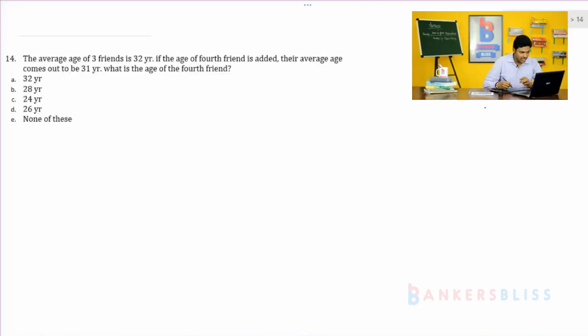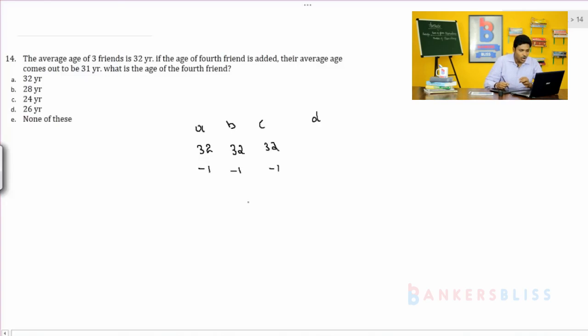So consider the 3 friends are A, B, C. They are having their average age 32, means all are having 32, 32, 32. If D is coming, so average is becoming 31, means A is losing 1, B is losing 1, C is losing 1. Altogether they are losing 3. This 3 is taken by D and he is getting 31. After getting 3 from his 3 friends, he is becoming 31.